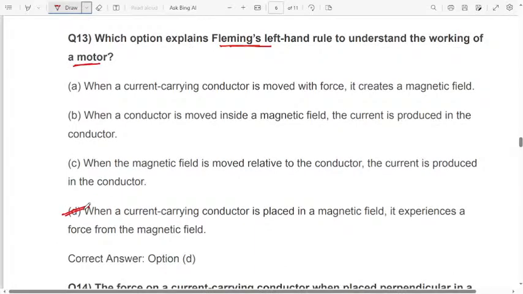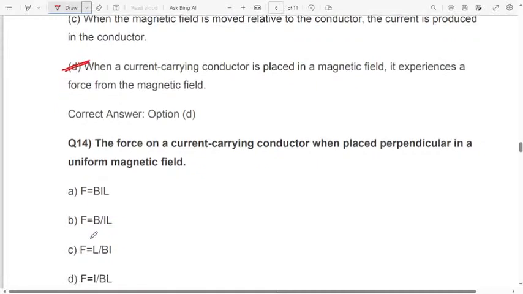Fleming's left hand rule: when a current carrying conductor is placed in a magnetic field, it experiences a force from the magnetic field. This is the definition of Fleming's left hand rule. Remember, okay? Easy questions.